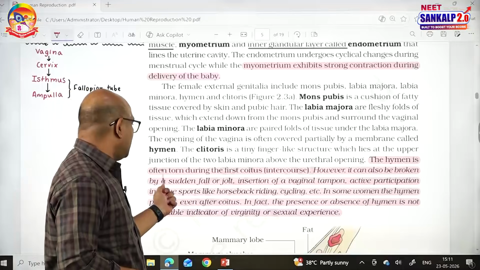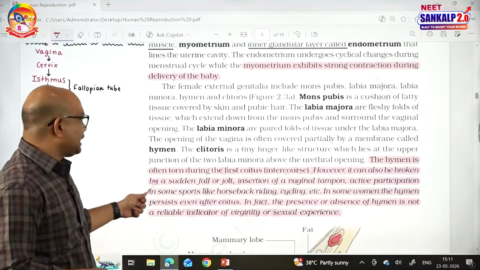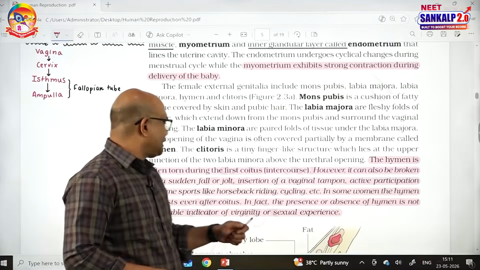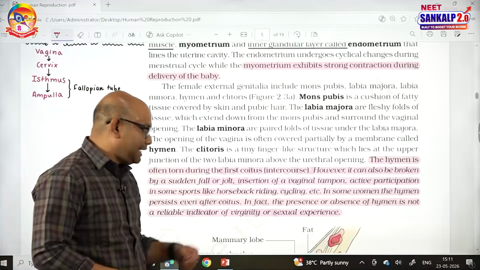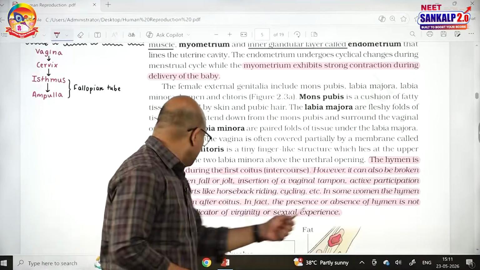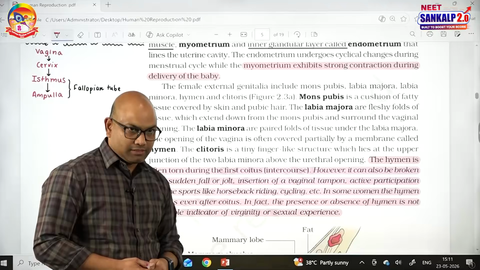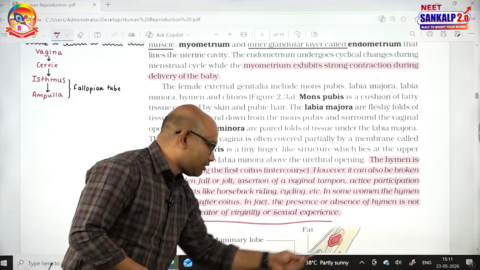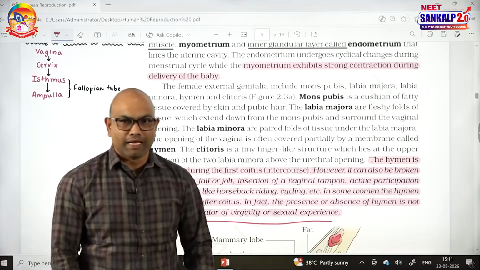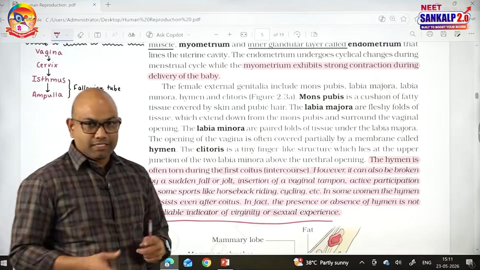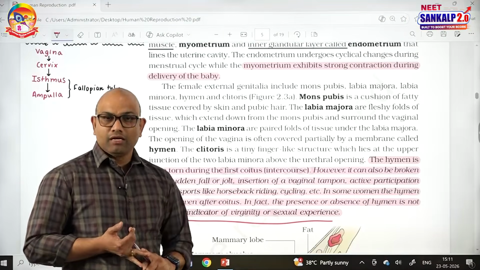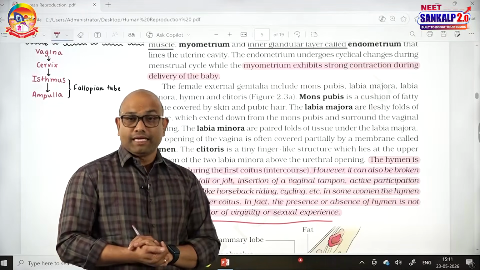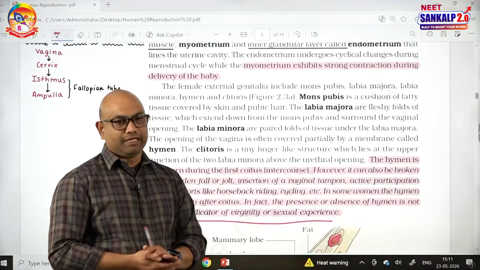It can also be broken by a sudden fall or jolt, insertion of a vaginal tampon, active participation in sports like horseback riding, cycling, etc. In some women, the hymen persists even after coitus. That is the reason why the presence or absence of the hymen is not a reliable indicator of virginity or sexual experience of a female. So, regarding the external genitalia: labia majora, labia minora, clitoris, mons pubis. These are all coming under external genitalia. Till the vagina, they are all internal genitalia.